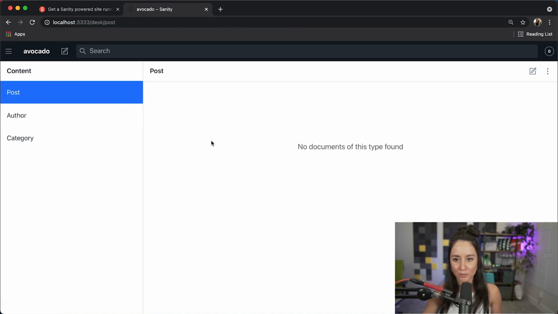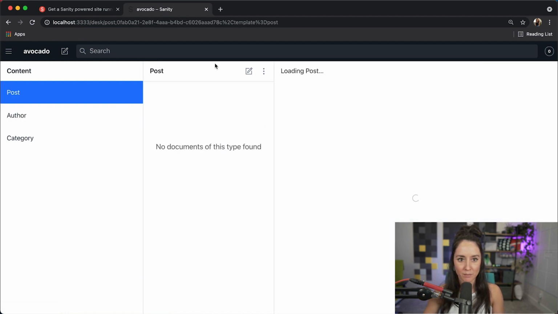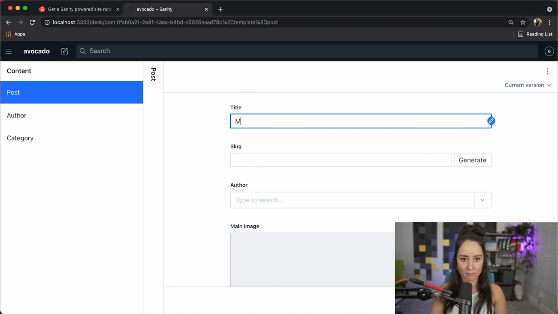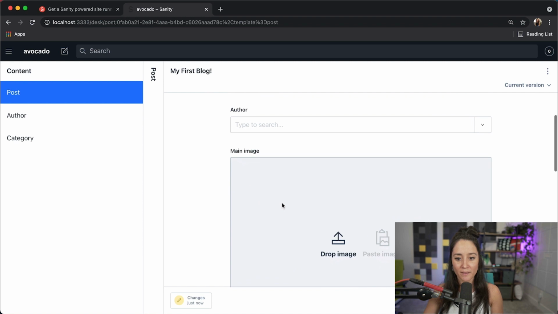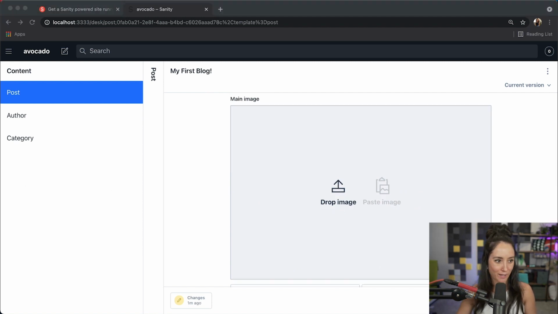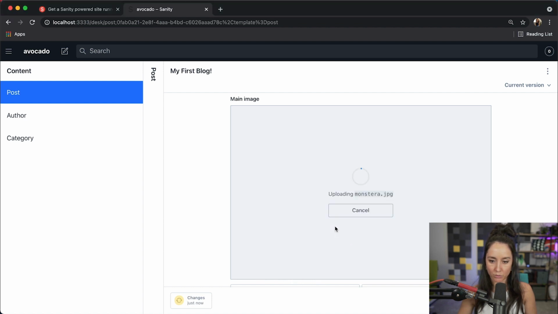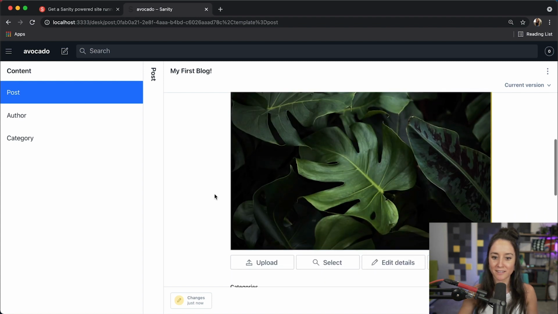Now I'm going to go to post. I'm going to create a new one because this is a blog post. My first blog. And you can either create your own slug or generate, and it will grab what your title was. Author we'll leave empty for a minute, but main image. Okay, so let me grab an image. I'm going to pull in this Monstera leaf image that I love so much. And there it is. All right.